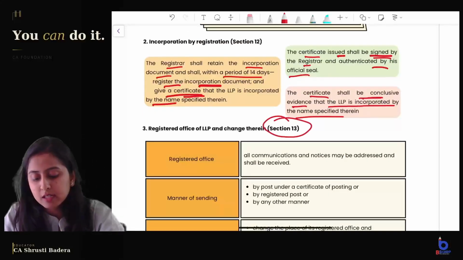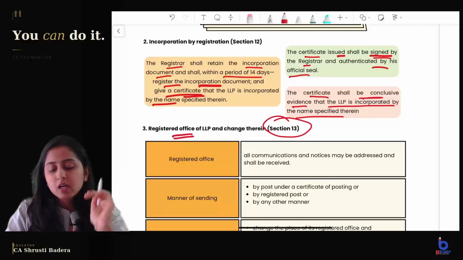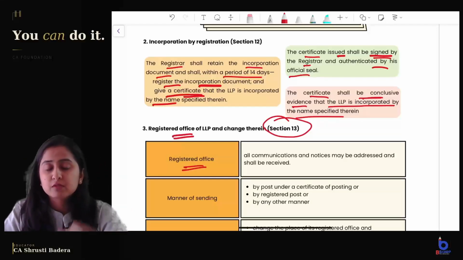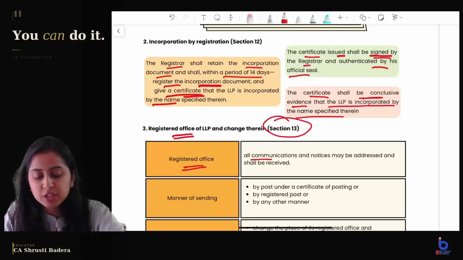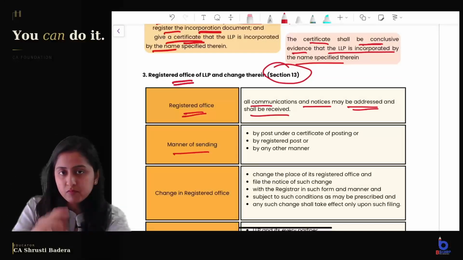Coming to section 13, it is about registered office of the LLP and any change in the registered office of the LLP. Registered office, why is it necessary to have? Because all the communications and notices will be addressed at the registered office. Manner of sending, how will the documents be sent?